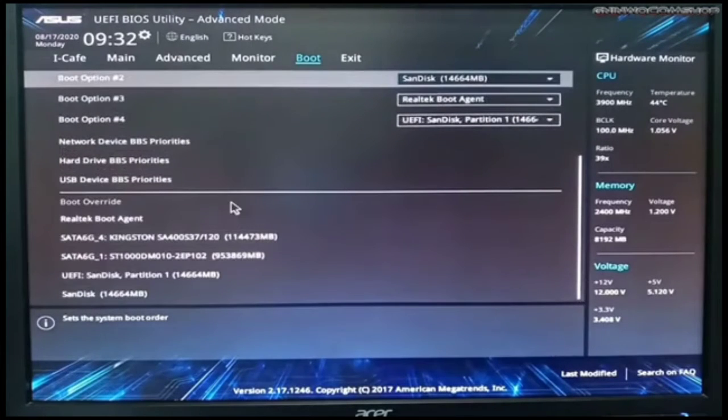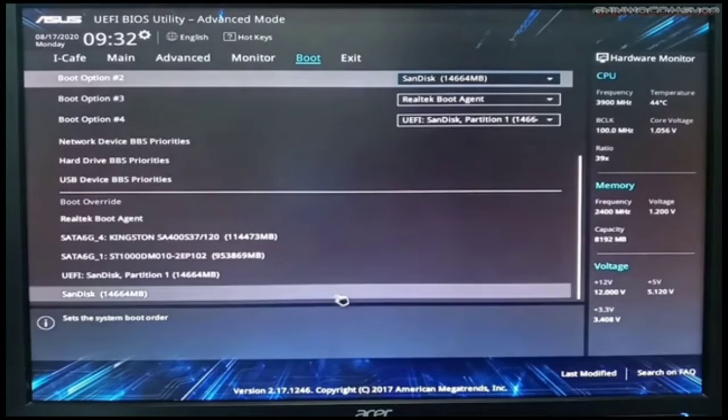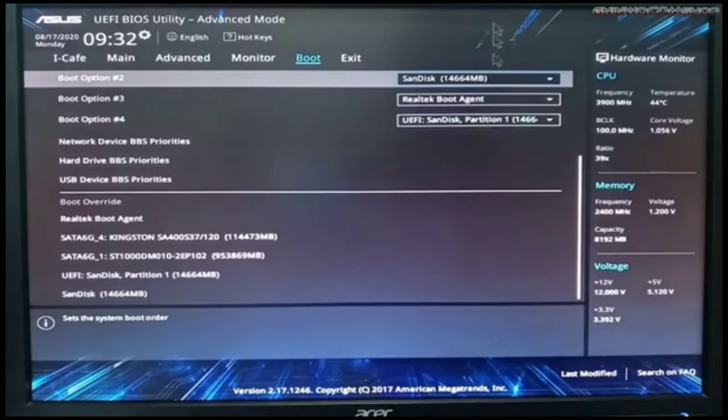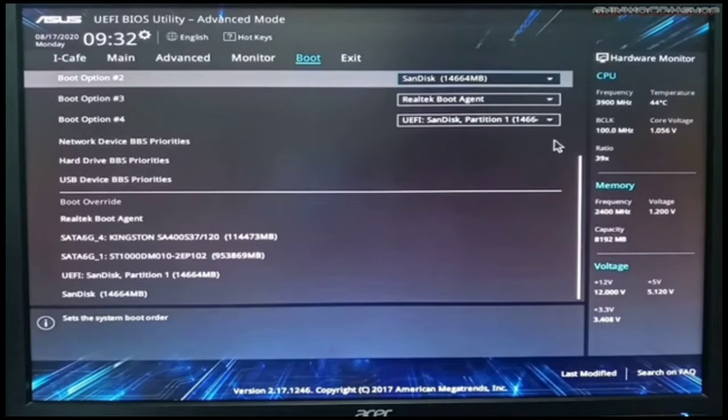I-click nimo ang USB nya, ang pangalan sa USB ani is SanDisk, nasa kinaubsan. Just click the SanDisk and then